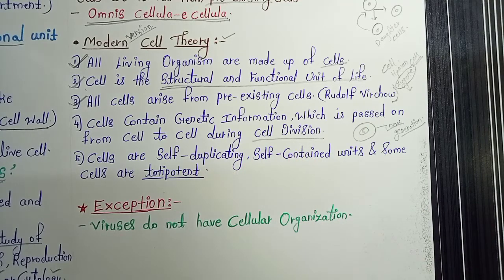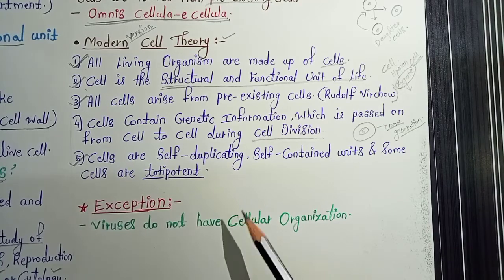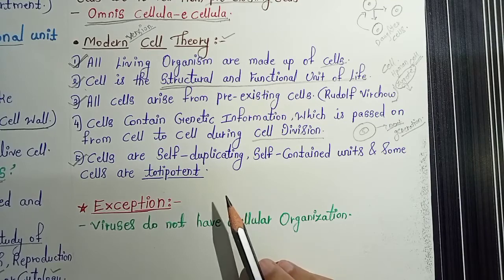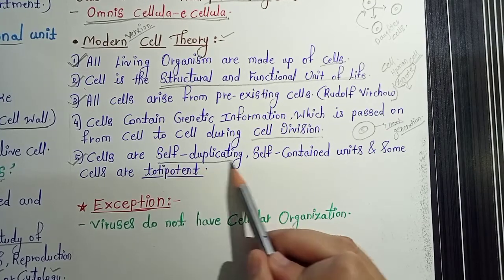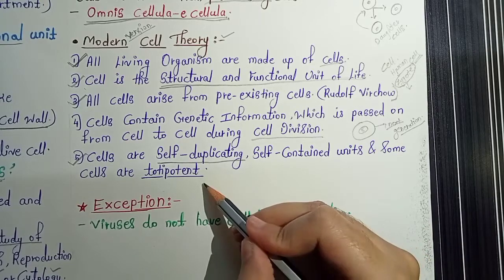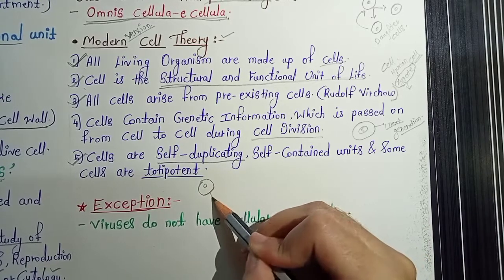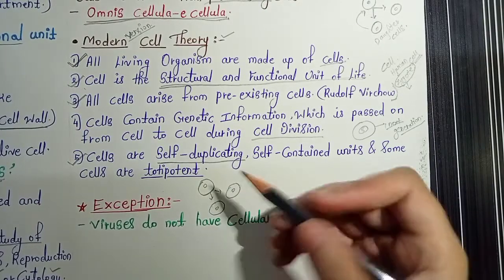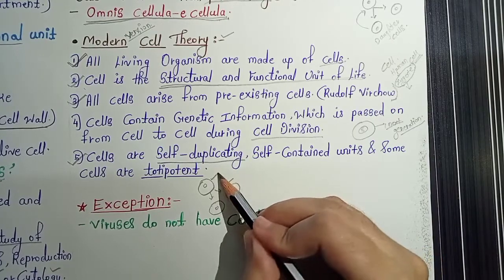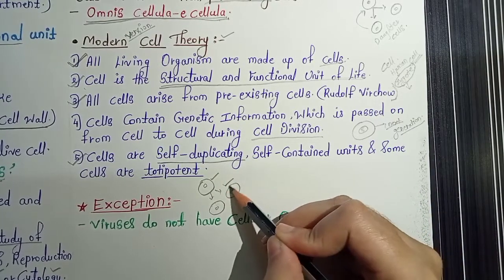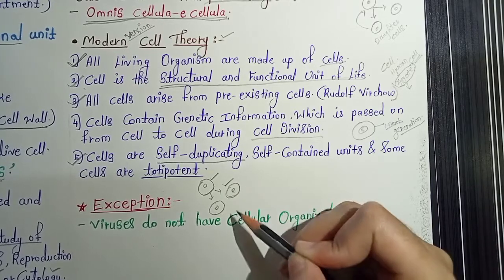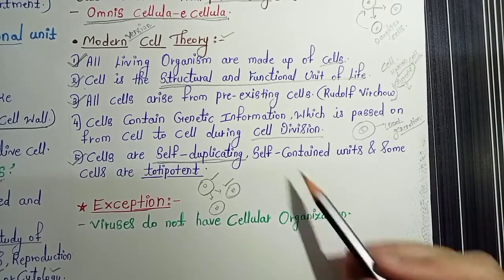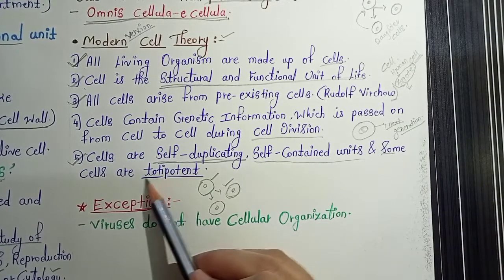Later, the next statement is that cells are self-duplicating, self-contained units, and some cells are totipotent. This is one of the very important topics. Self-duplicating means that they divide and form daughter cells which are similar to them. So these are the daughter cells and this is the parent cell. The parent cell divides and forms cells which are similar to it. That's why cells are considered self-duplicating, self-contained units, and some cells are totipotent.